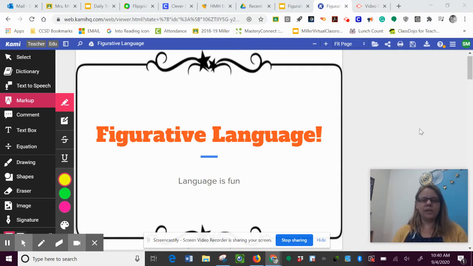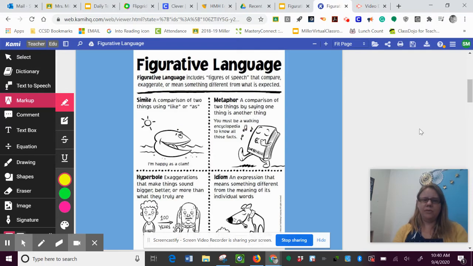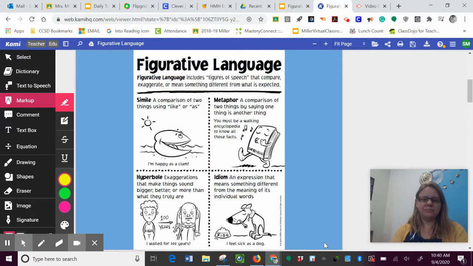Sometimes authors use figurative language to help you make mind movies so that you can visualize the story and understand it better. There are lots of types of figurative language, and today we're going to talk about two of them. We're going to talk about similes and idioms.